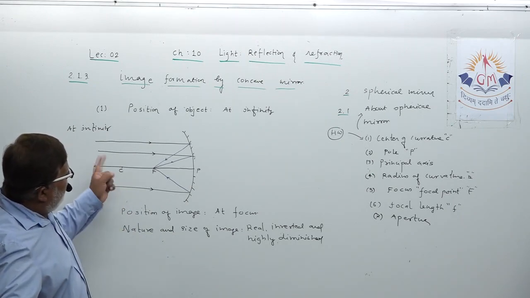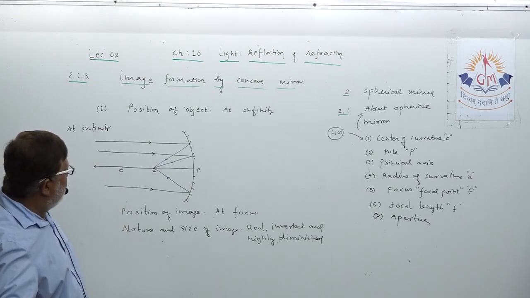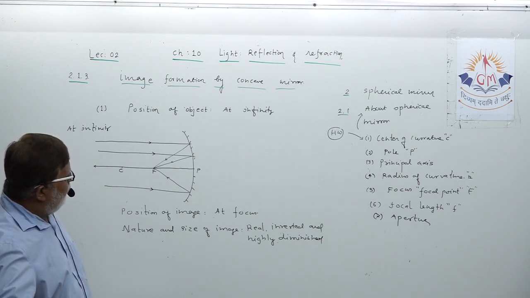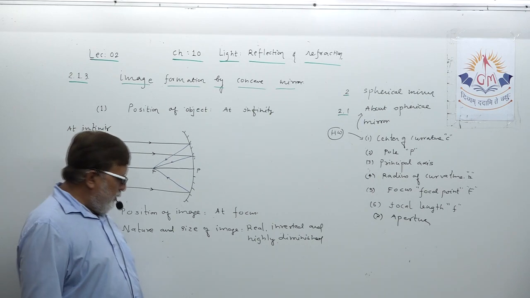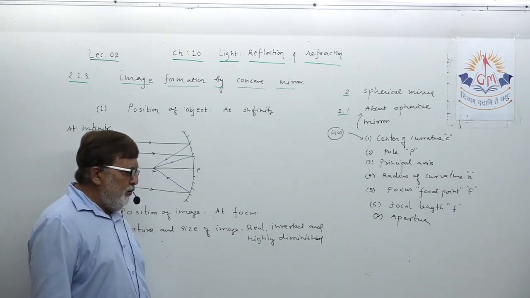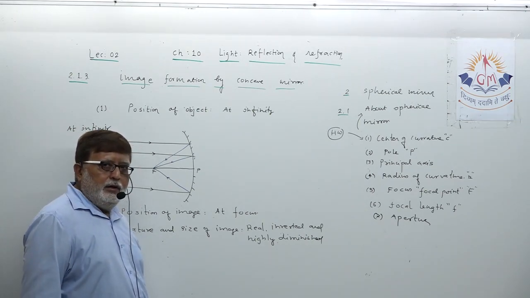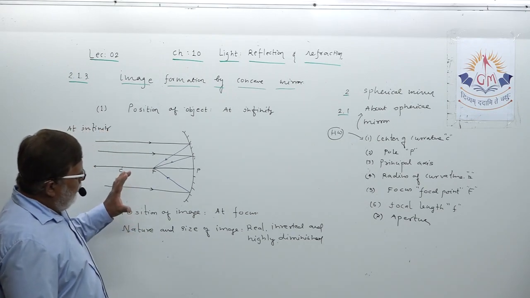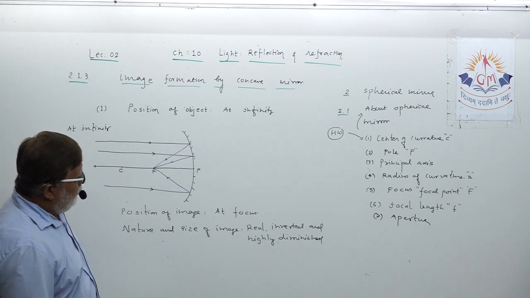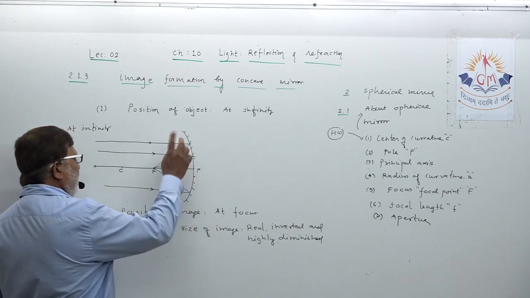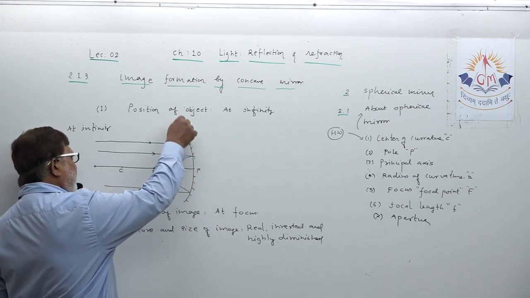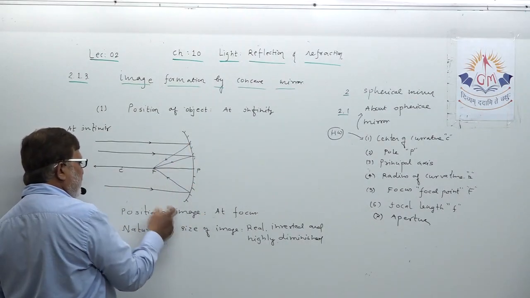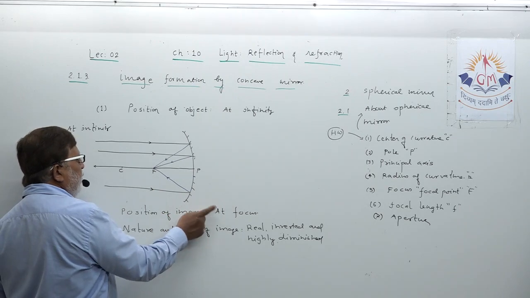Position of object at infinity, position of image at focus. What is the nature and size of the image? Real, inverted and highly diminished. Such image formation, dear student, you have to study vice versa. Object at infinity, image at focus. If I ask a different question, image is at focus, where is the object?